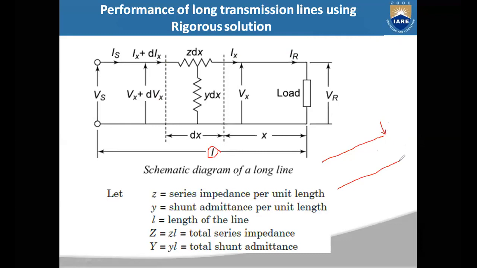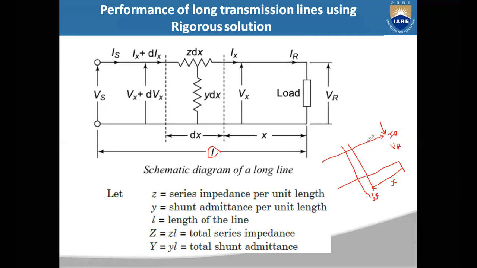From the reference end, at a distance of x meters, you are going to consider one small differential length dx. So at the receiving end, voltage and current are VR and IR.